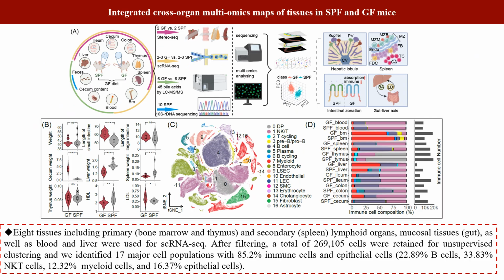Single-cell RNA sequencing was conducted on 8 tissues. After quality control and filtering, 269,105 cells were retained for unsupervised clustering analysis, with 85.2% identified as immune and epithelial cells.